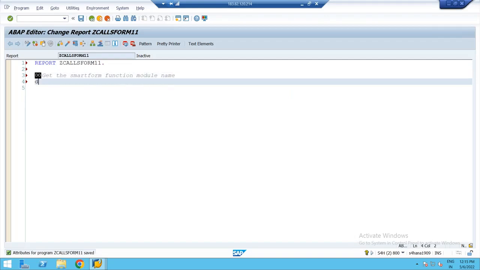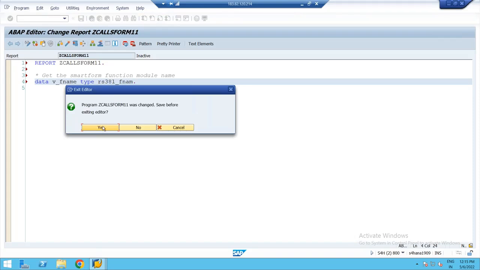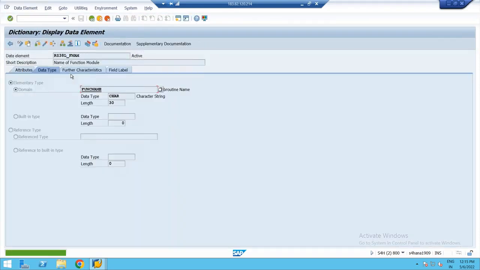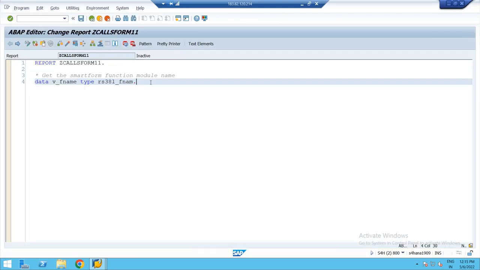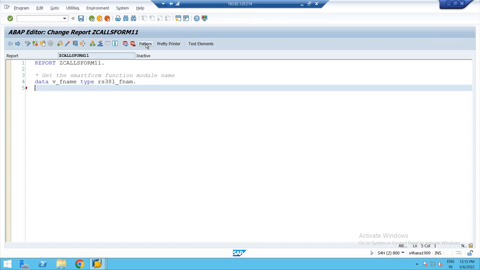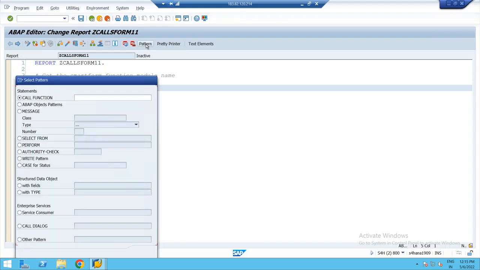function module name. So I'll declare a variable, data v_fname type rs38l_fnam. Understood? This is the data element which is going to hold the name of the function module. So which function module do you have to call? SSF_FUNCTION_MODULE_NAME. I'll go to pattern.